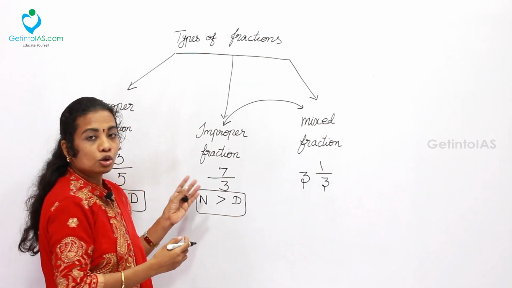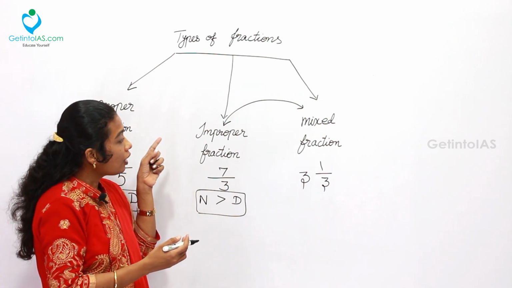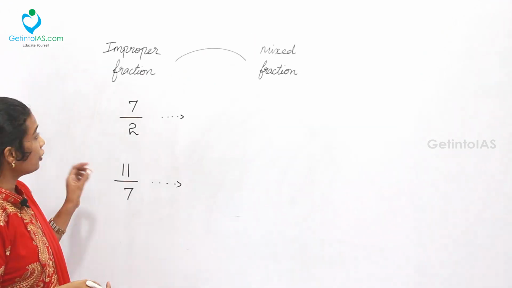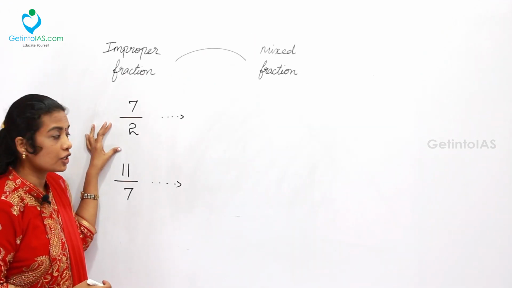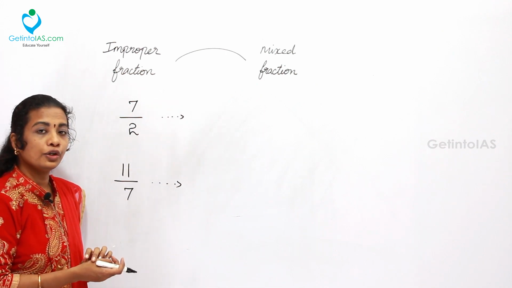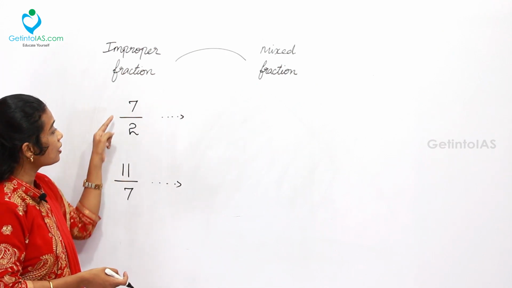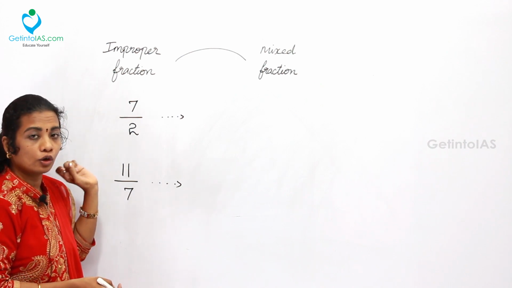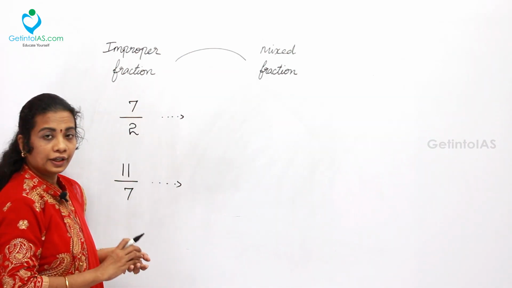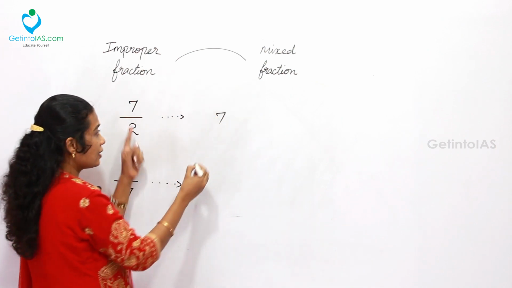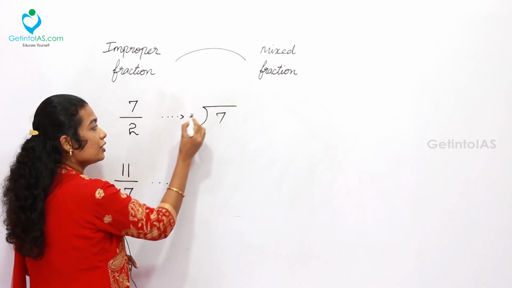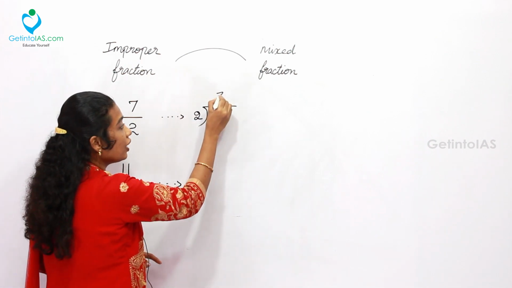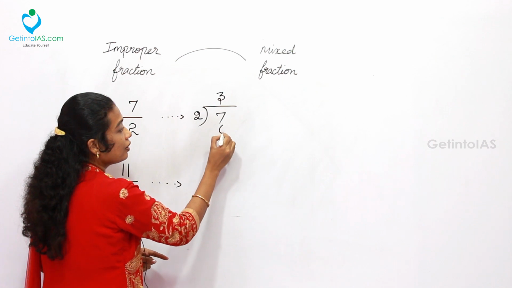So here let's solve some of the problems based on the conversion of improper fraction to mixed fraction. Here we have taken two improper fractions. For that we are going to convert them into mixed fractions. That is 7 by 2, an improper fraction where the numerator is greater than the denominator. How to convert it into a mixed fraction is simply 7 is to be divided by its denominator 2 like this. How many 2's consist of 7? 3 times 2 is 6.